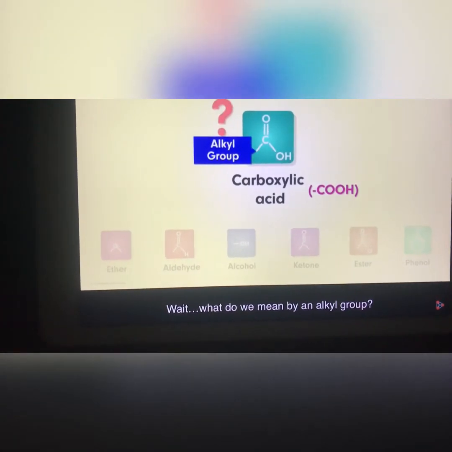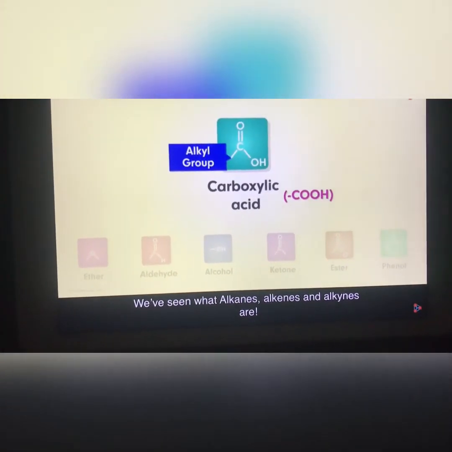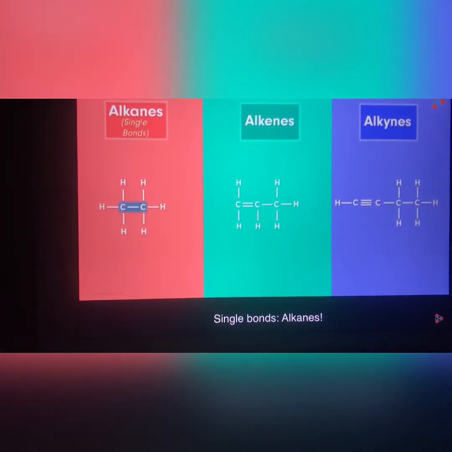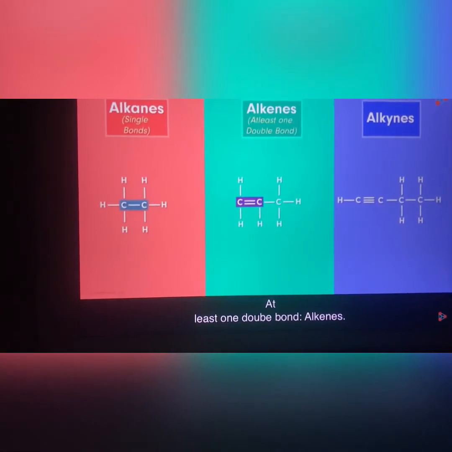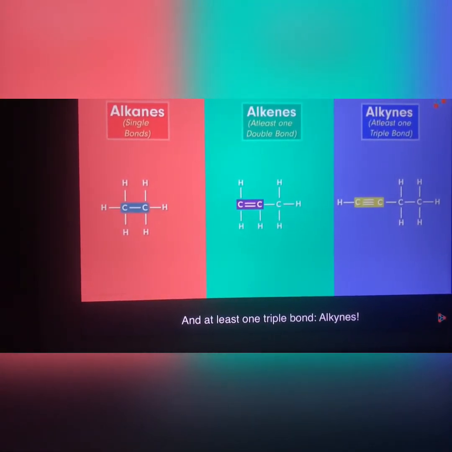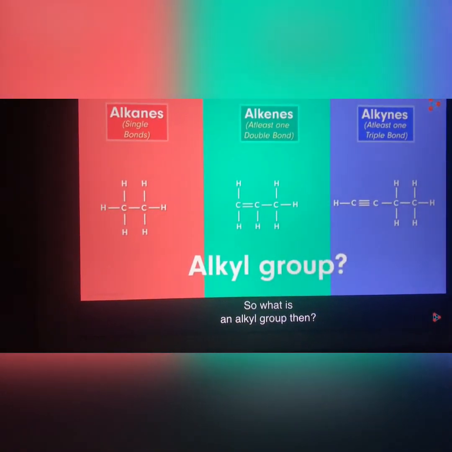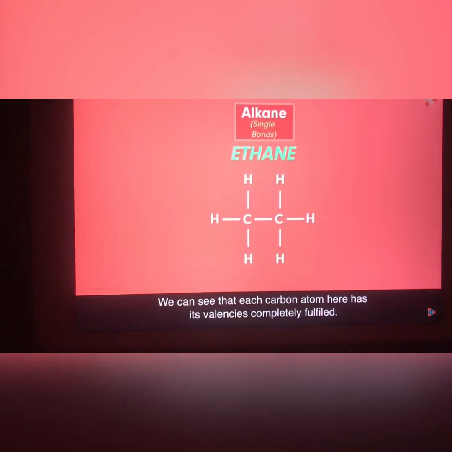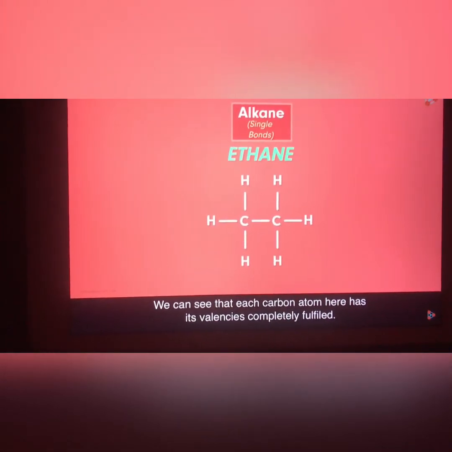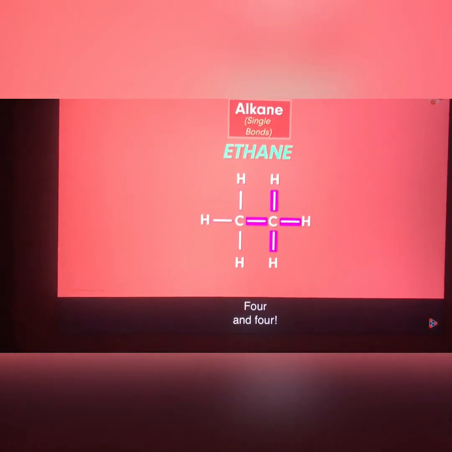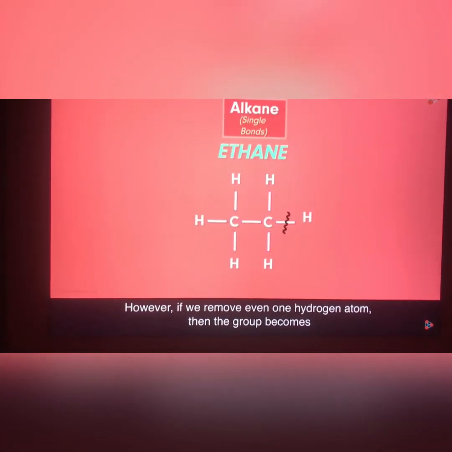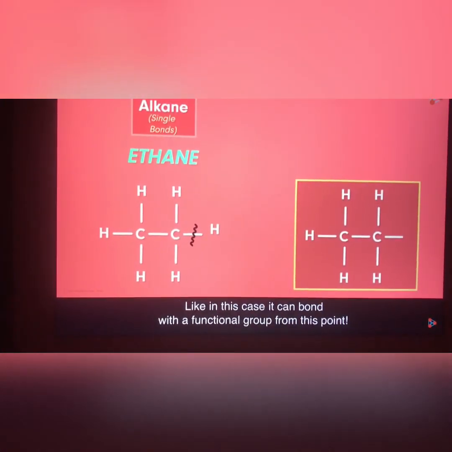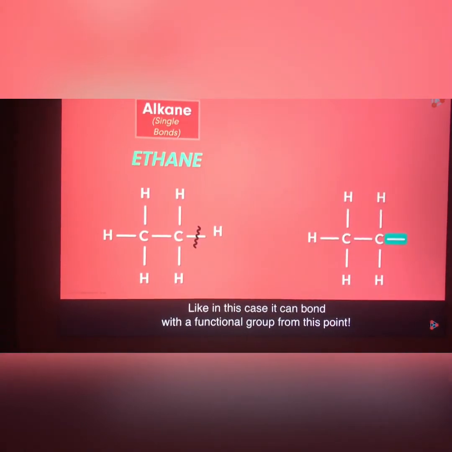Wait, what do we mean by an alkyl group? We've seen what alkanes, alkenes, and alkynes are. Single bonds, alkanes; at least one double bond, alkenes; and at least one triple bond, alkynes. So what is an alkyl group then? Let's take an example of ethane to understand this. We can see that each carbon atom here has its valencies completely fulfilled, 4 and 4. However, if we remove even one hydrogen atom, then the group becomes capable of forming bonds with other compounds. Like in this case, it can bond with a functional group from this point.